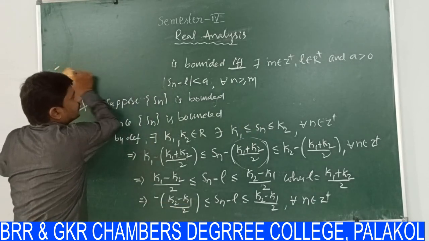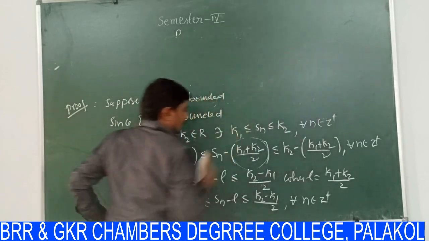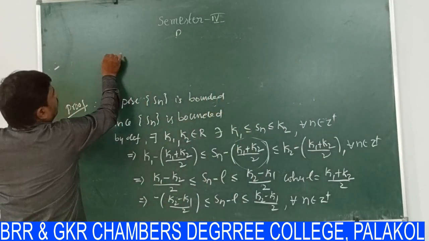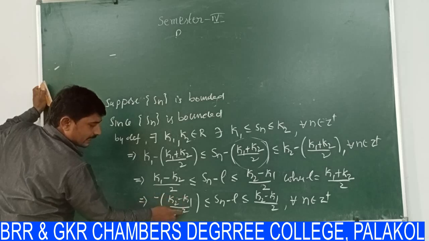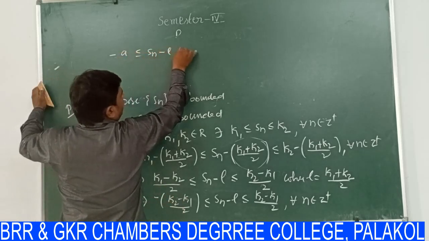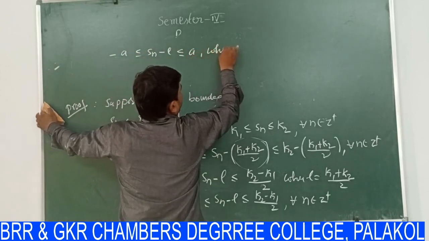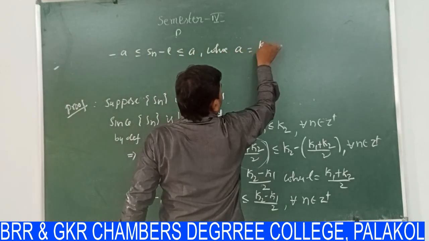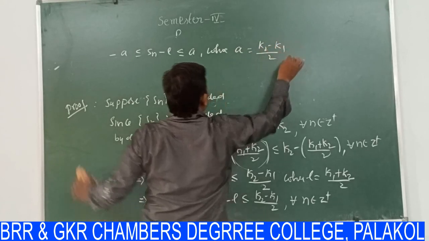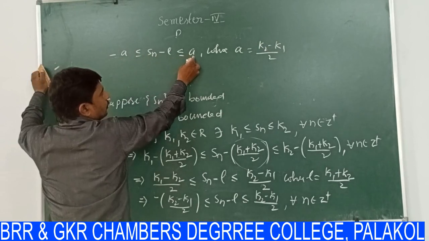That number I am representing by small a, some integer. Minus K2 minus K1 by 2 is represented by a less than or equal to Sn minus L less than or equal to a, where a is equal to K2 minus K1 by 2. So minus a less than or equal to Sn minus L is less than or equal to a.